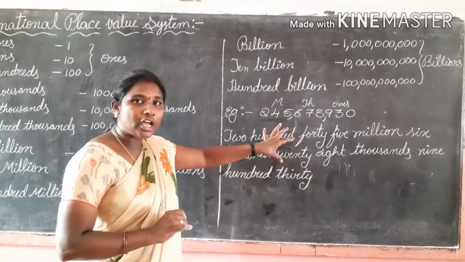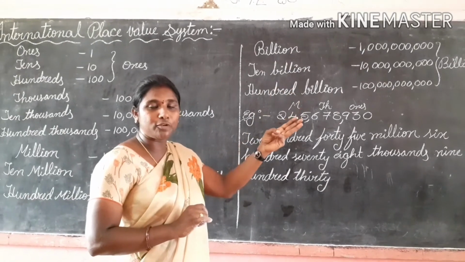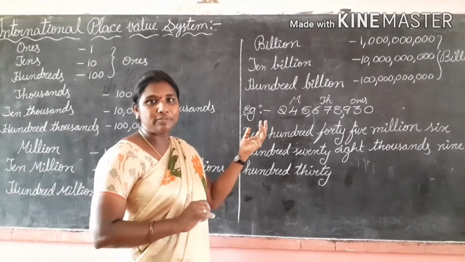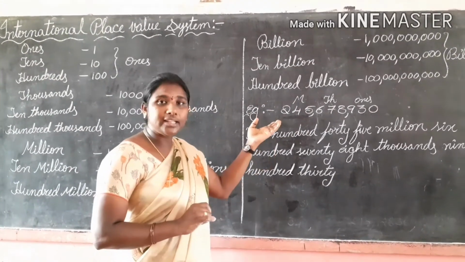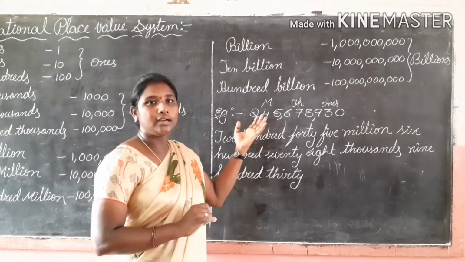While we are putting commas in Indian place value system, first we put a comma after the ones period, three digits, and next before every two digits. But in international place value system, we put the commas before every three digits.